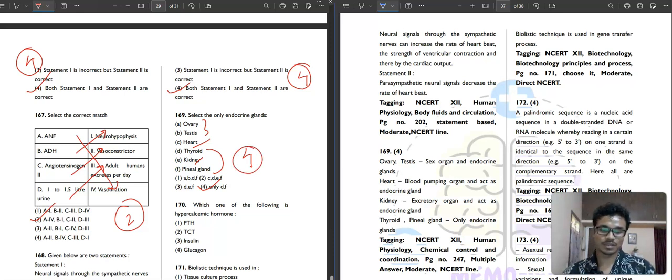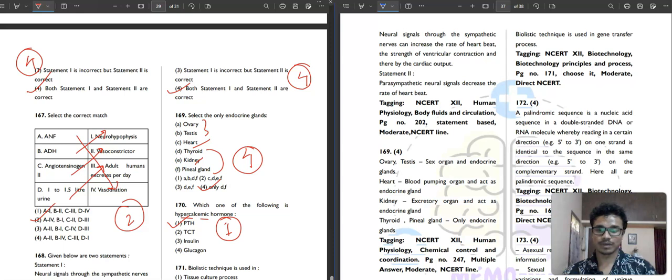And then question number 170. Which of the following is a hypercalcemic hormone? Parathyroid hormone, thyrocalcitonin hormone, insulin hormone or glucagon hormone. So it is saying hypercalcemic, that means it will increase calcium in your blood. So parathyroid hormone is your hypercalcemic hormone. So first option is your correct answer. And TCT is your hypocalcemic hormone.